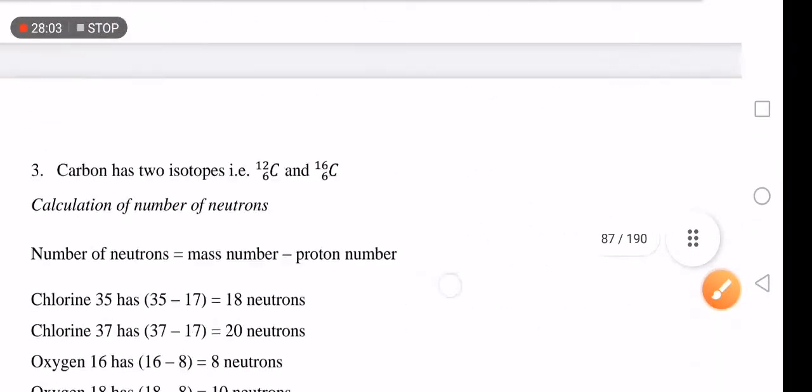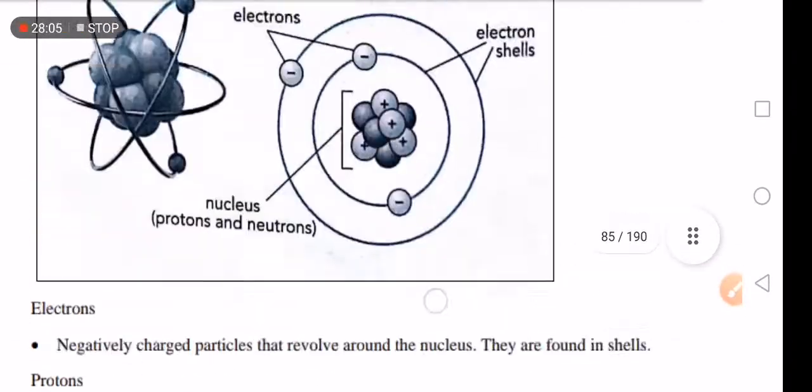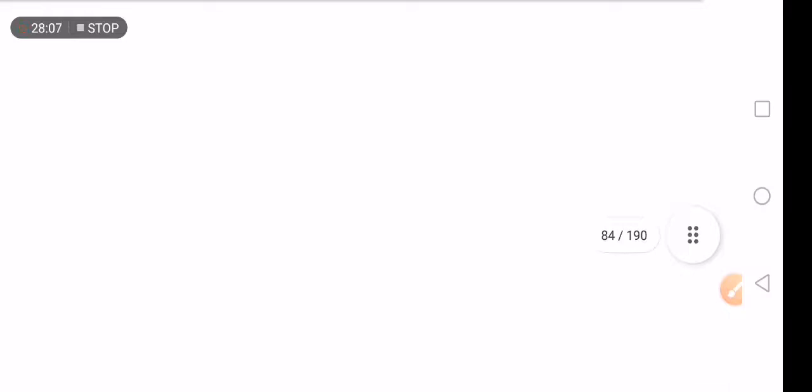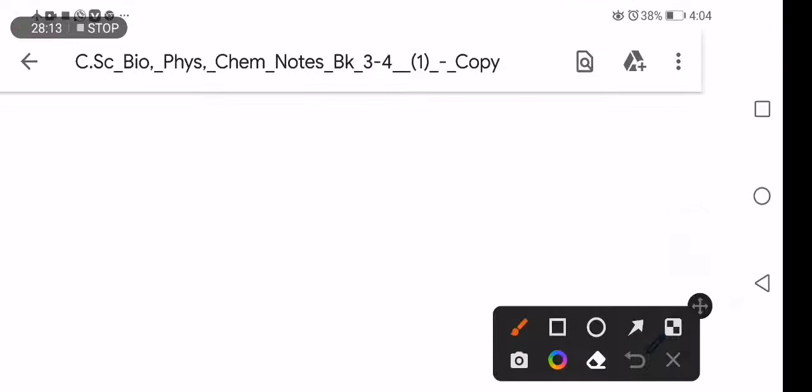Let me find a space here. Right here, we have Mg, the symbol for magnesium. How many electrons does magnesium have? It has 12.